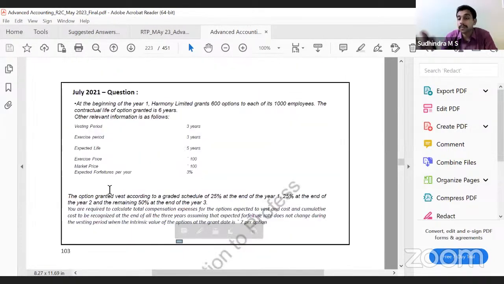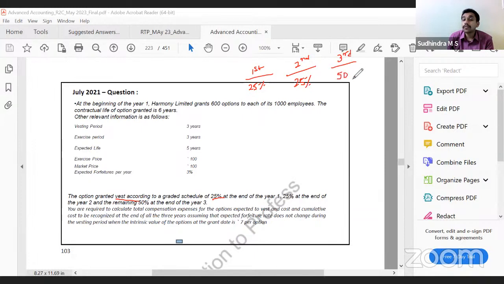So we have to just calculate the expenses. The point is, we have 3 different ESOPs. First ESOP, 25% vesting at the end of year 1. Second ESOP, 25% vesting at the end of year 2. Third ESOP, 50% vesting at the end of year 3. Correct? Now, first you will calculate the total expenses.